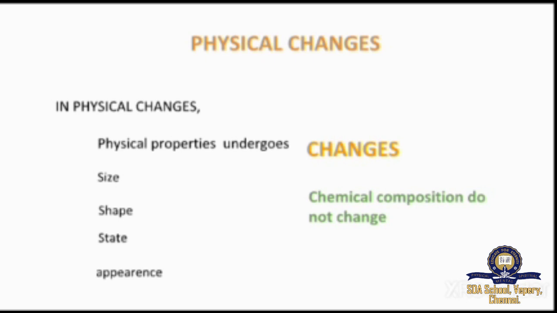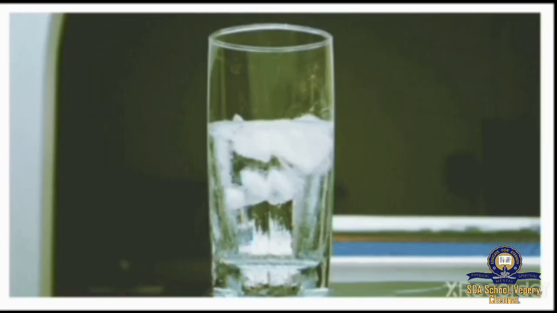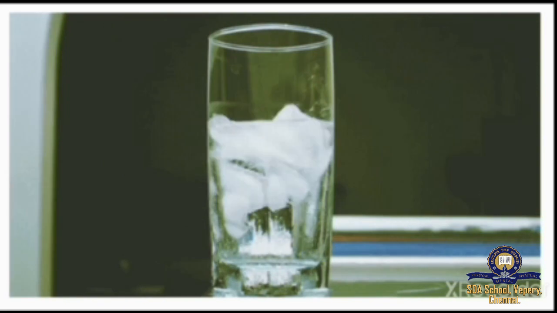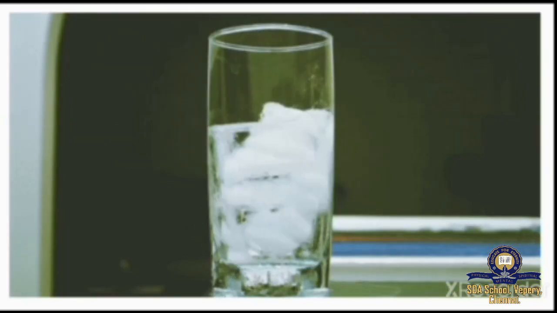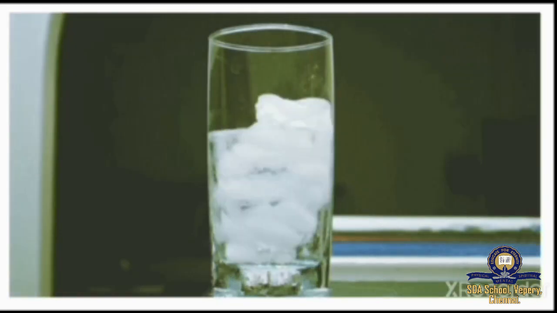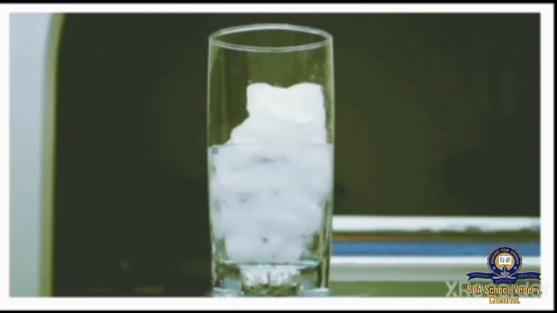Let's see the examples. The first example is melting and freezing of ice. Here, the state changes into liquid and solid, but the chemical composition remains as such. That is, it remains as water. So, it is a physical change.